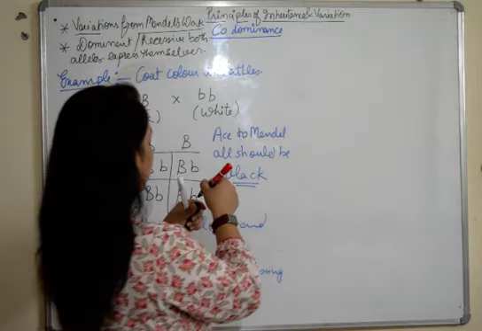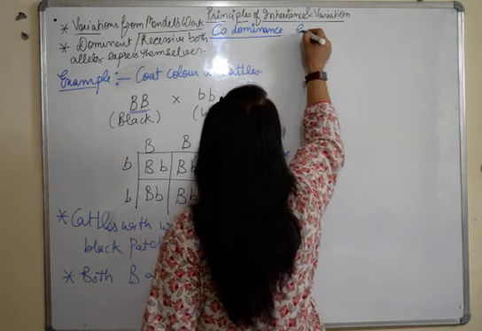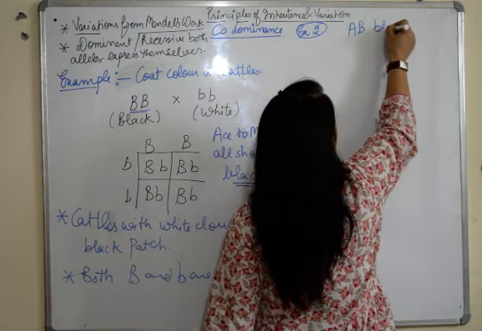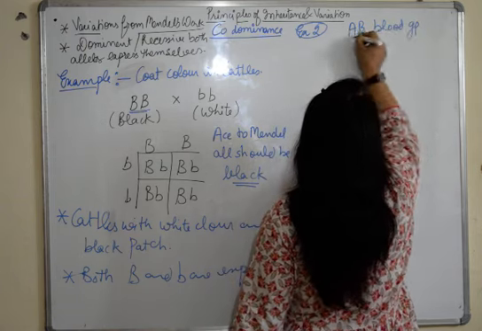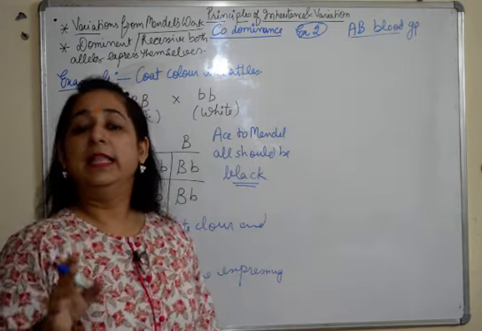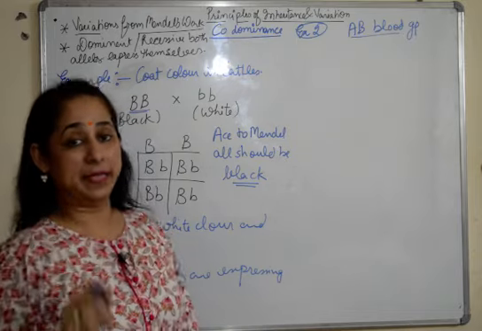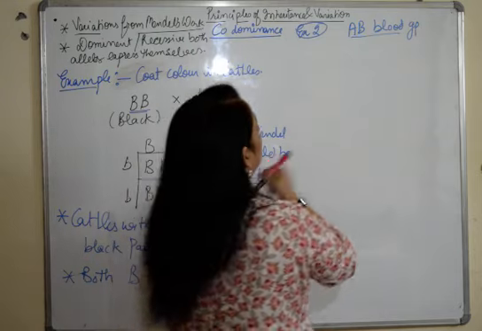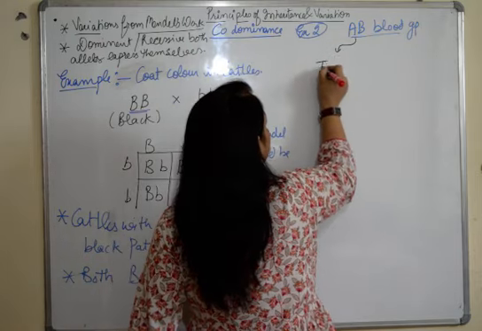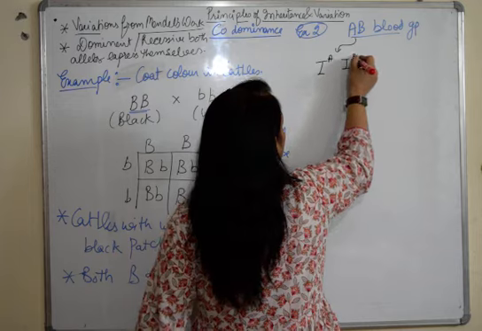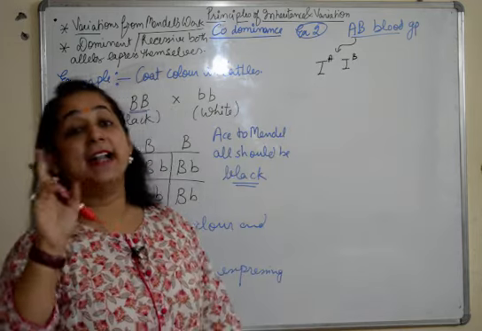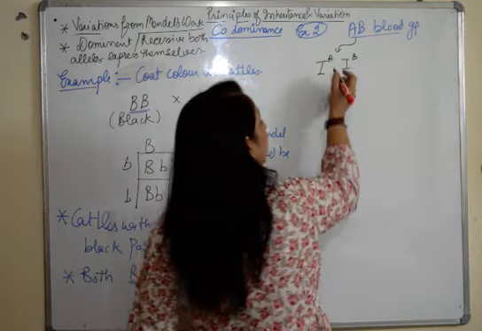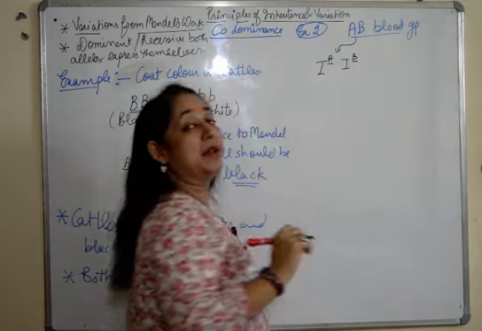We'll take one more example, and the second example is of AB blood group. We have the ABO blood group type, and there is one type of blood group which is AB. It has both alleles A and B present in it.